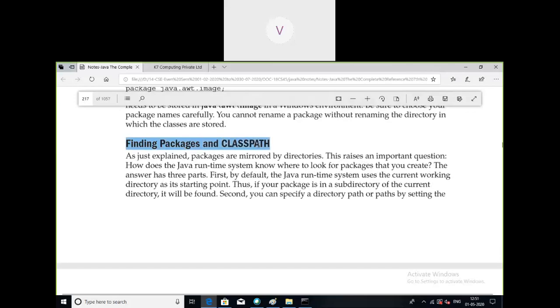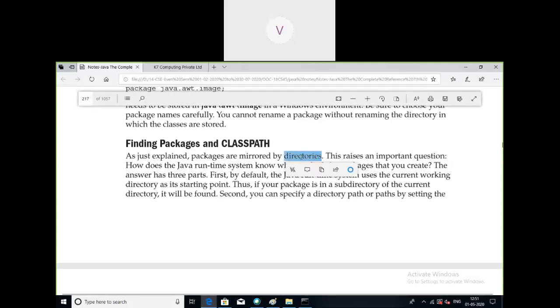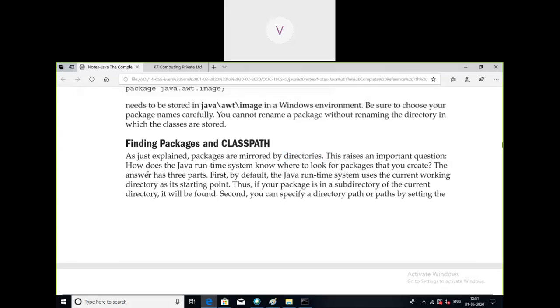Finding packages and class paths. So when you have created packages, there are different ways how we can access the packages where they are present. By default, packages are present in the present directory, right? How does the Java runtime system know where to look for the packages? Whenever you are executing a program which contains a package, how to locate the location of the package?